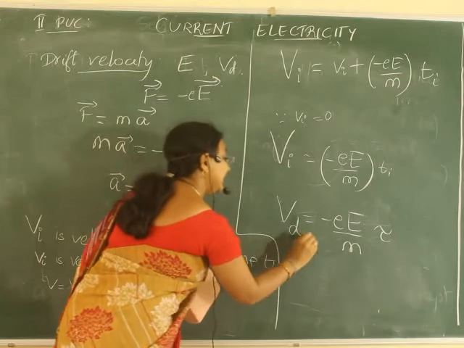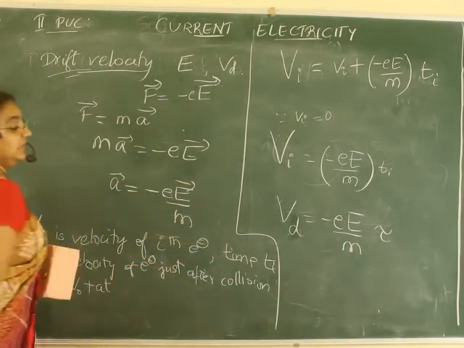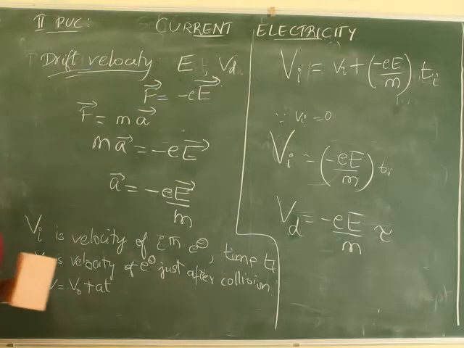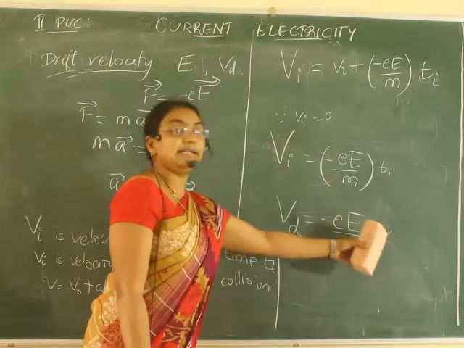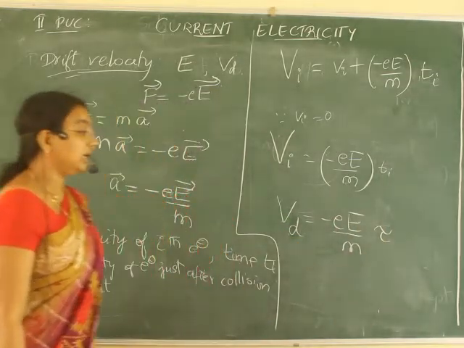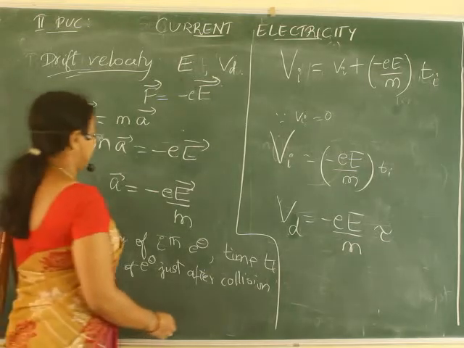Vd, drift velocity. The electrons will be drifted with the velocity minus E by m into tau. This is the expression for drift velocity.